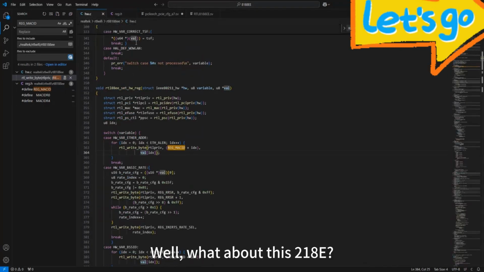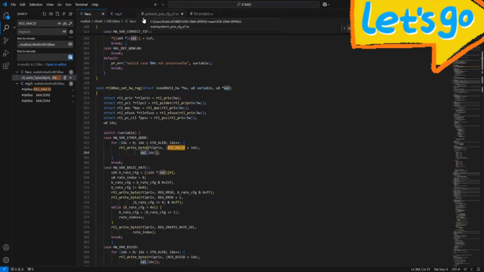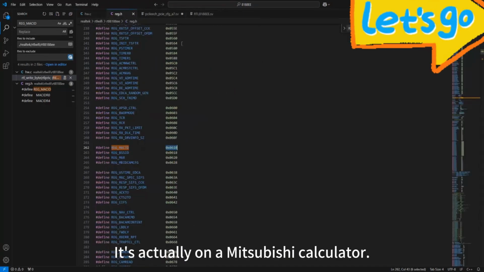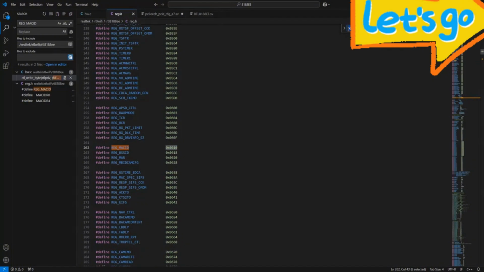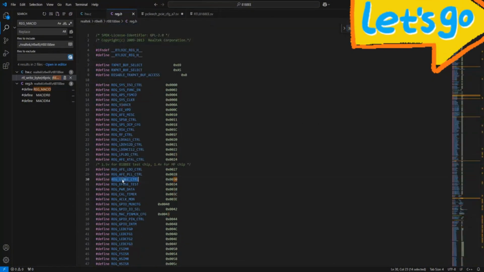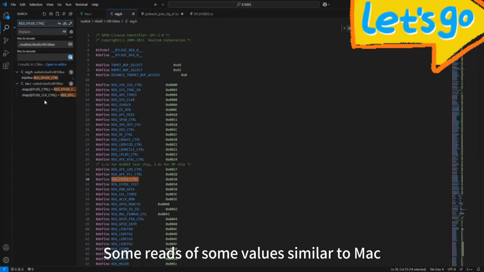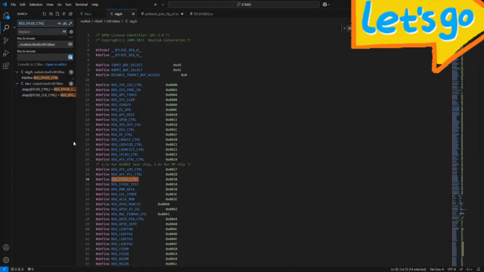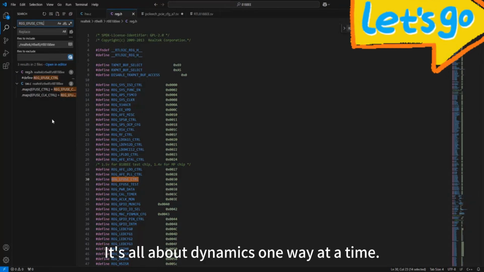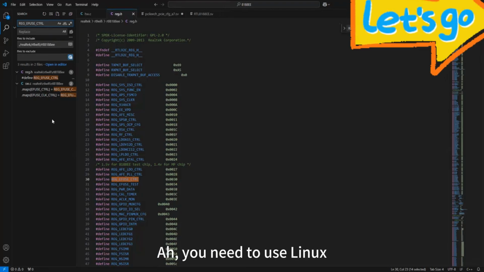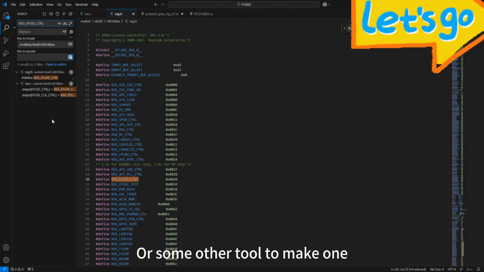What about this 218E? It's a correct loading process. It's actually on a calculator. In this calculator, it writes and reads some values similar to the MAC. In fact, it's all about the dynamic way, one at a time. What about the dynamic way? You need to use Linux or some other tool to make one.